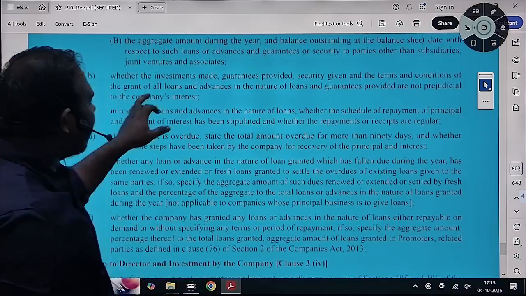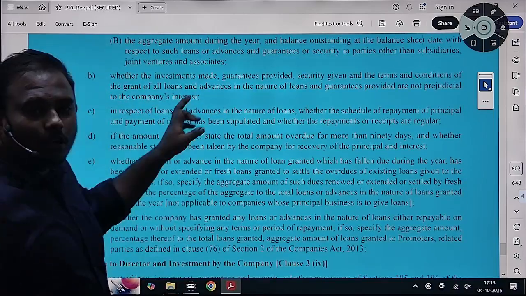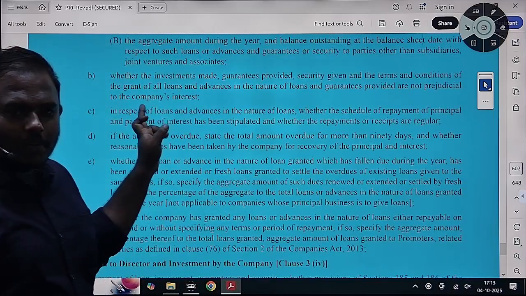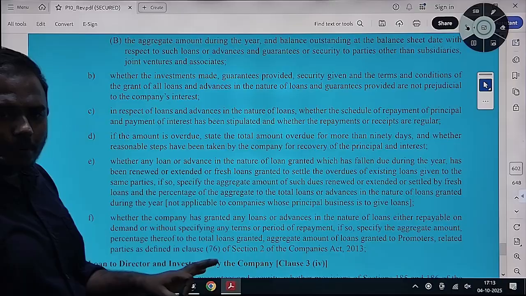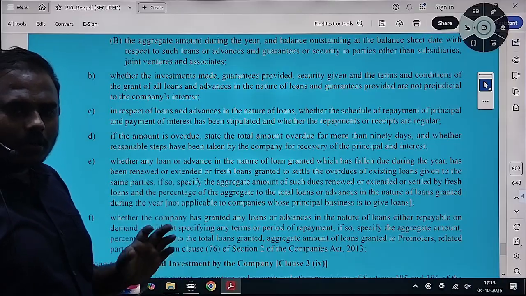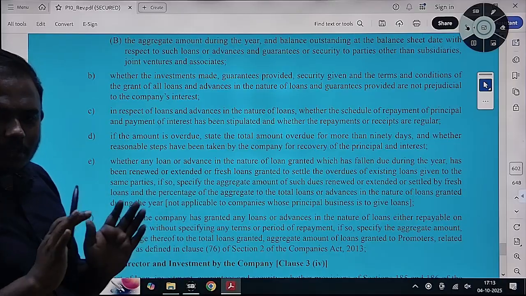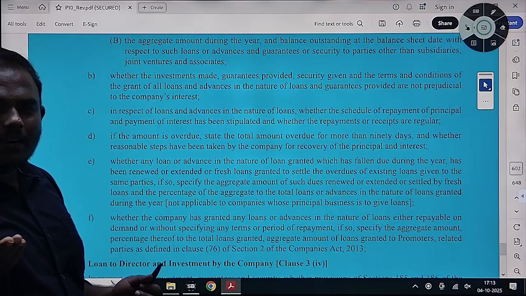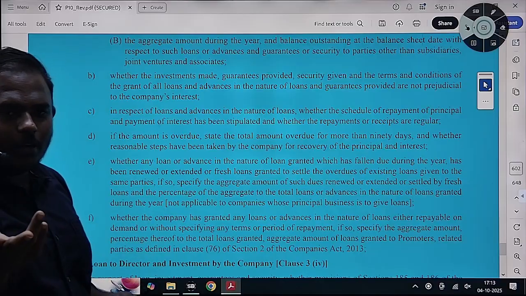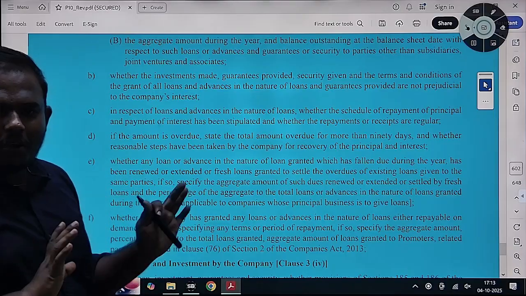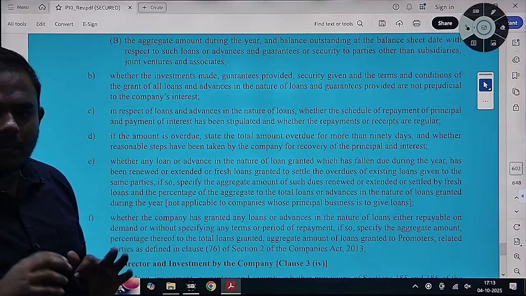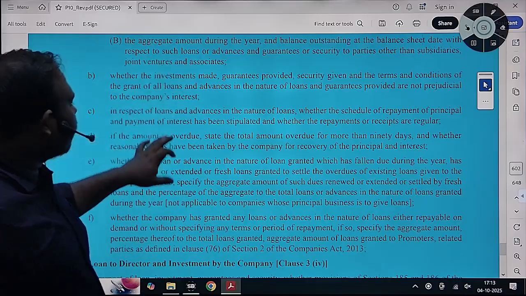Next, whether any investments made are not prejudicial to the interest of the company, whether the terms on which they have been issued are not prejudicial. You need to report if the terms and conditions are not in favor of the company. I have already explained: if I have given you a loan where you have to pay me 1% interest rate, this is not favorable to the company but favorable to you. In those cases, the auditor has to check and disclose.